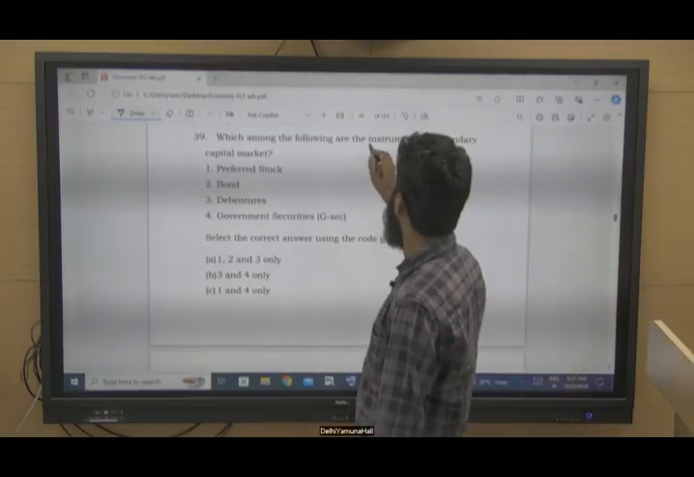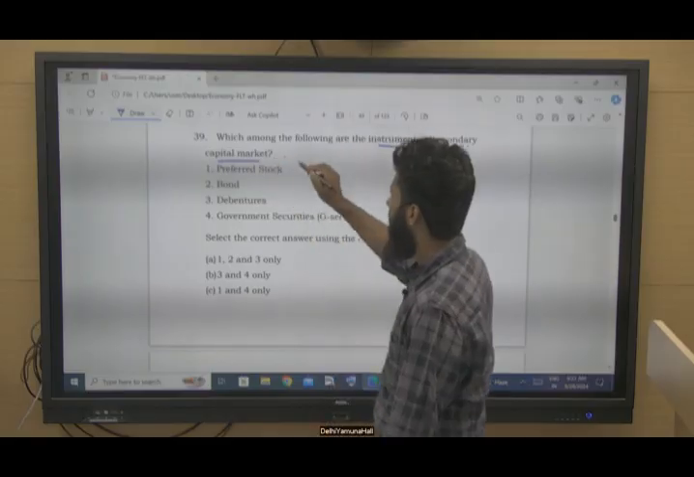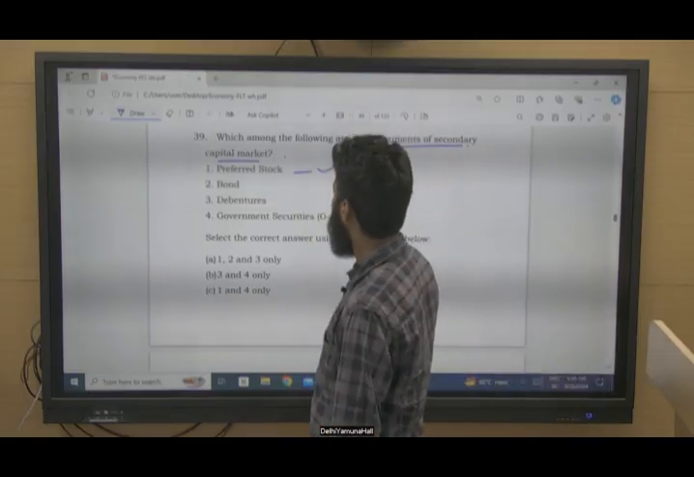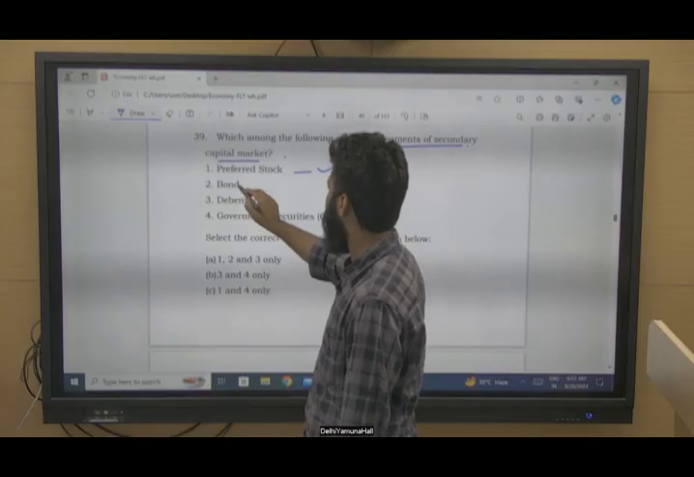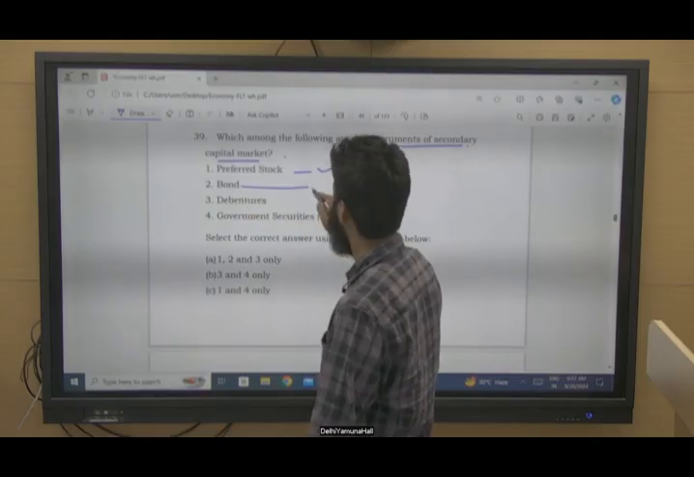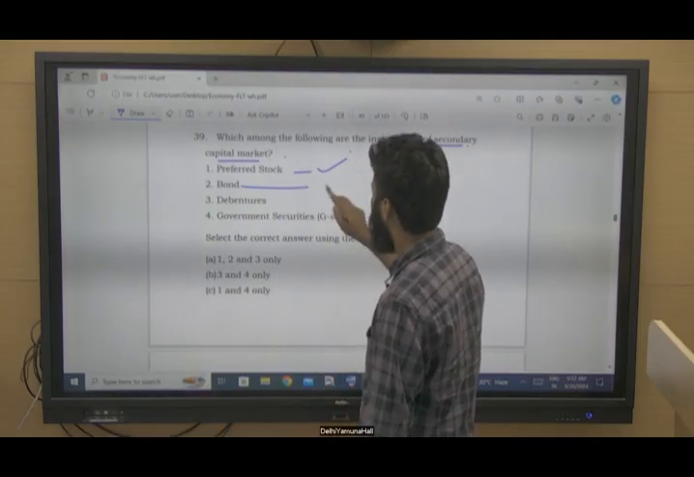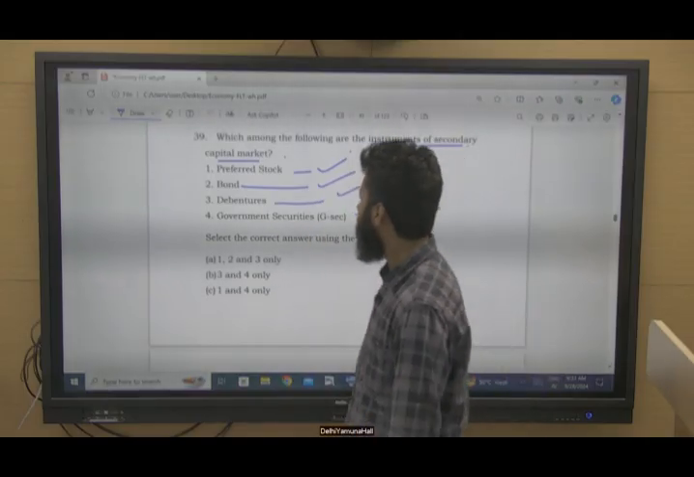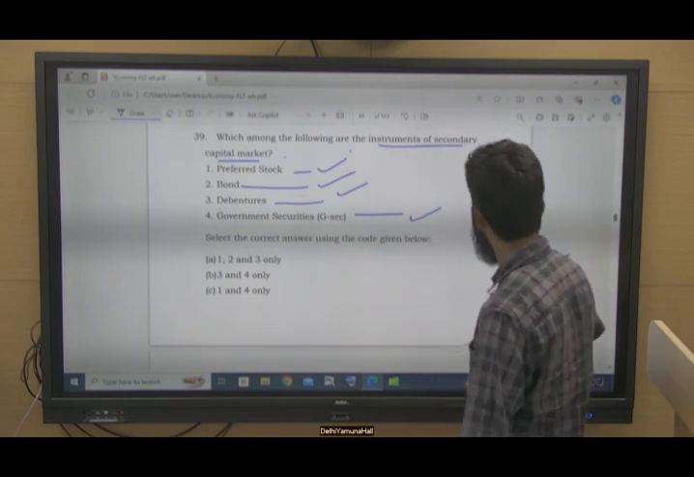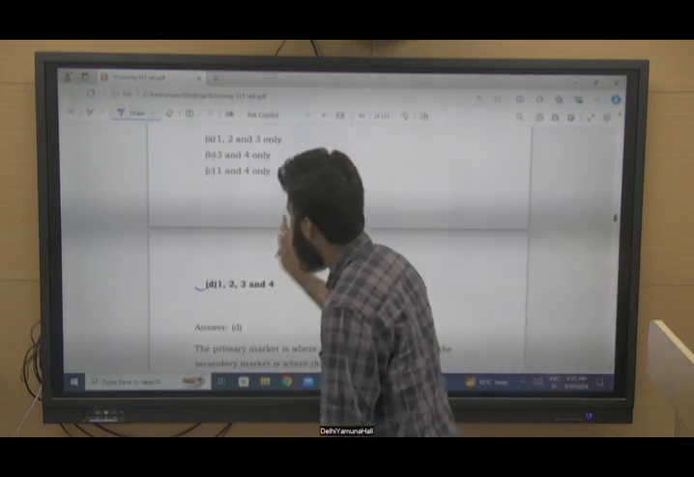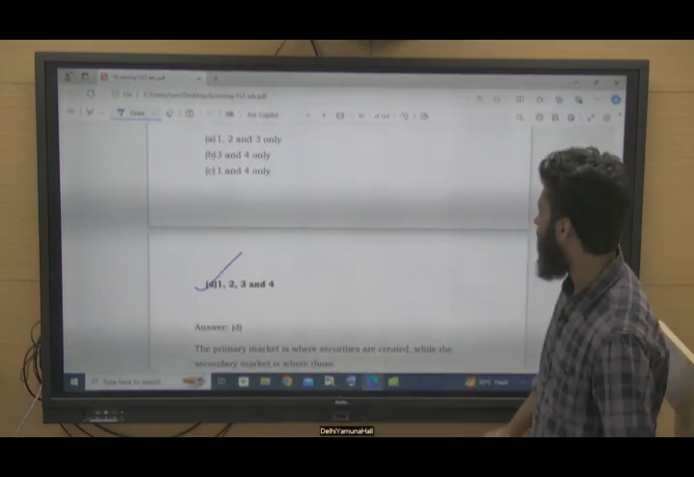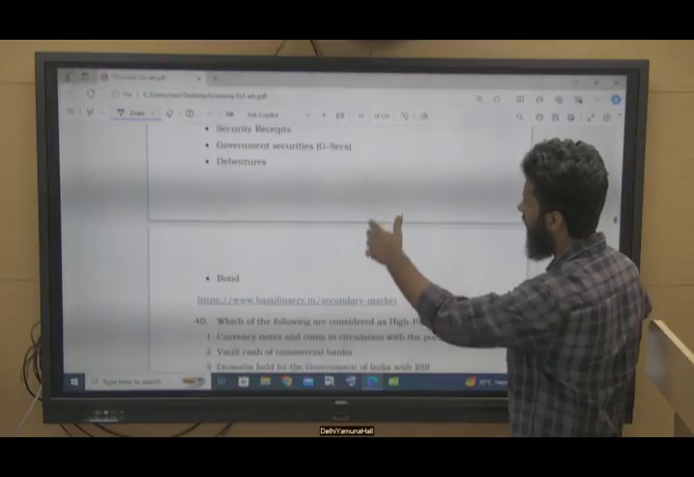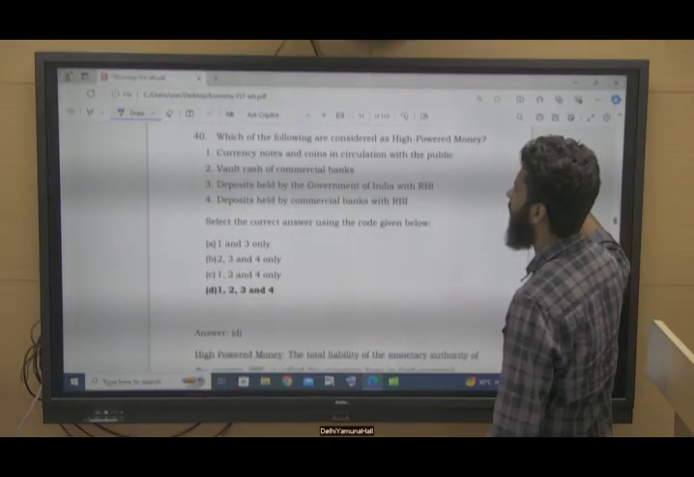Which of the following are the instruments of the secondary capital market? Preferred stock, this is an instrument of the capital market, secondary capital market where it can be traded. Bond is also there, debenture is also there, government securities are also there. So 1, 2, 3 and 4, all are instruments of the secondary capital market. This is the list that you can find later.